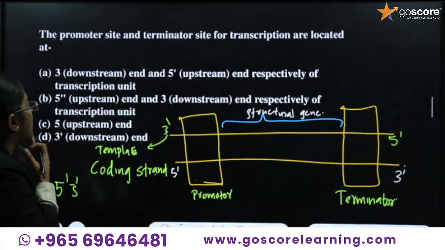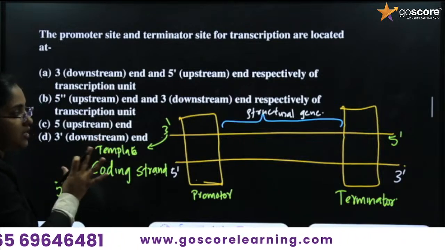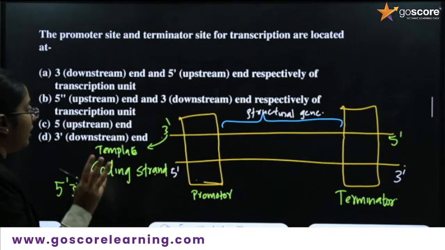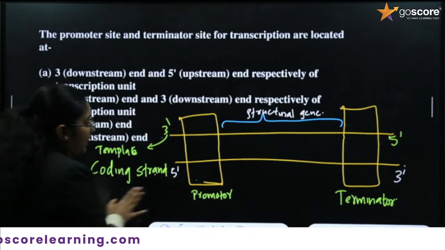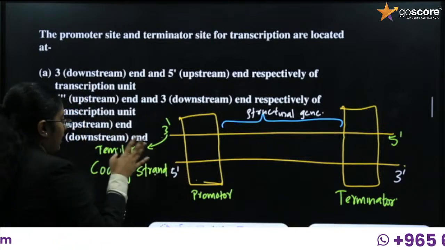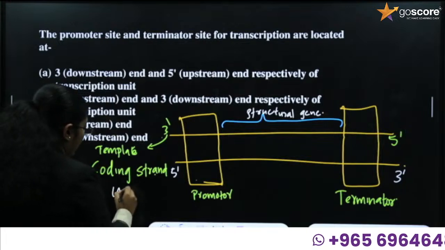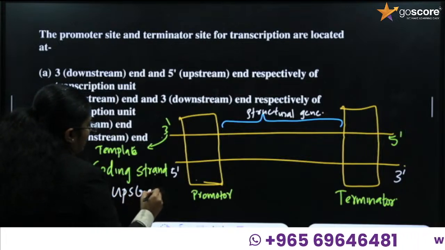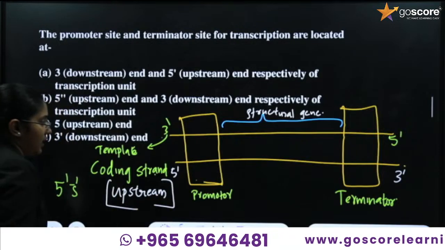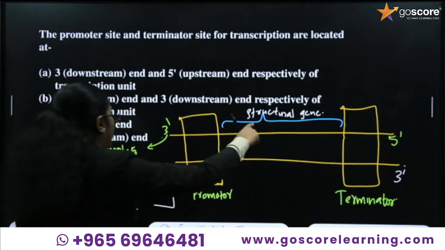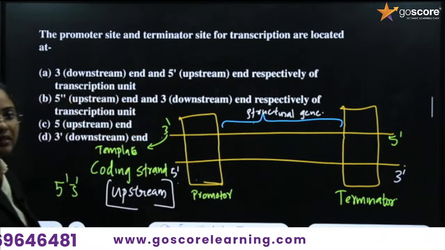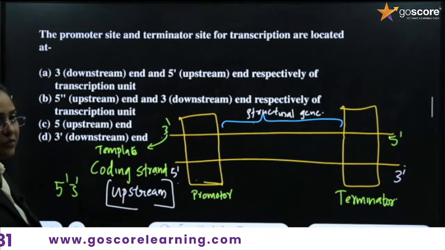What is the question here? We have to study this transcriptional unit, and also two terms in reference to the coding strand. If the 5 prime position of the coding strand is considered the upstream position, the structural genes flanking over the 5 prime direction with regard to the coding strand are known as upstream genes.